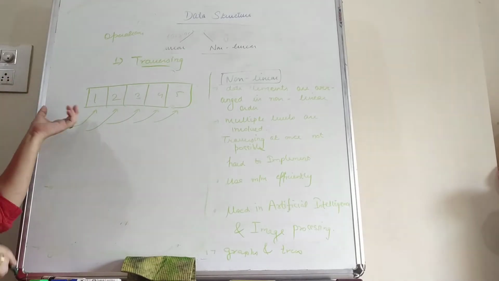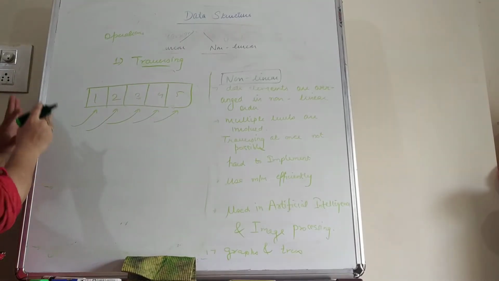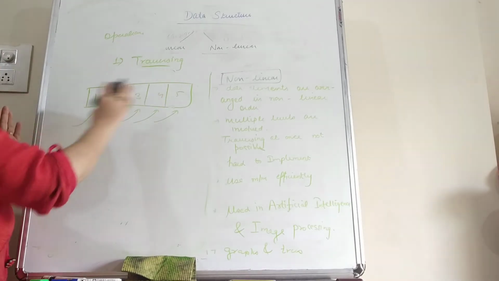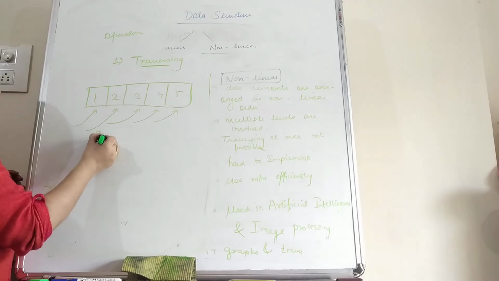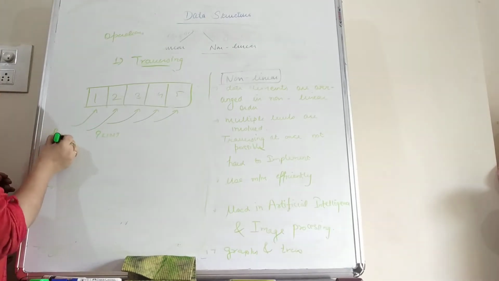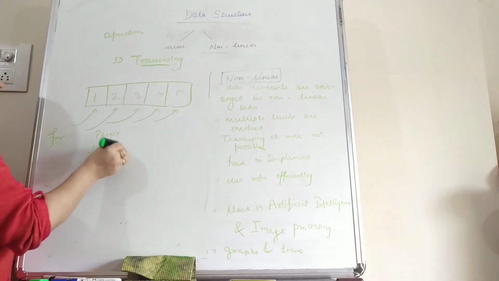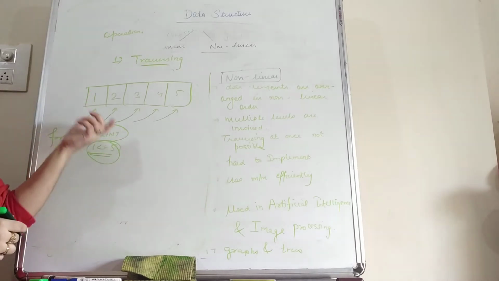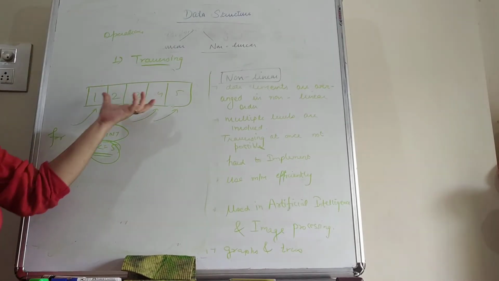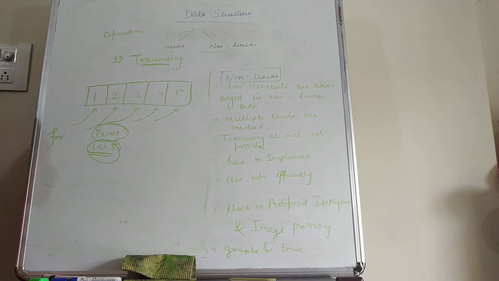So traversing always starts from the first location till the last location. For example, if we want to print all the data elements of this data structure, we can apply the print command using a for loop, and in the for loop we can start from 1 to 5. That means this print command will run 5 times, and it will print all the 5 data elements that are present in this data structure. So traversing means to visit each and every data element from the data structure.